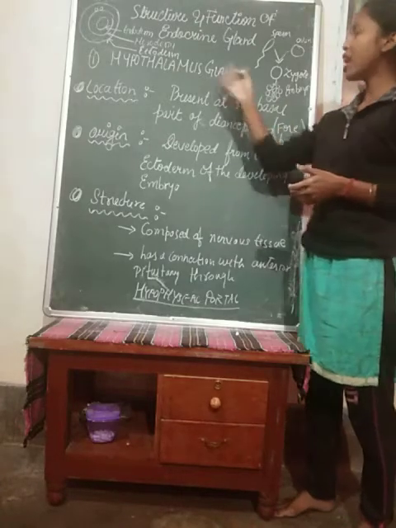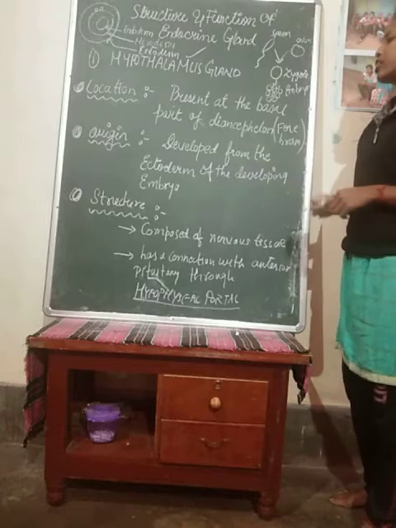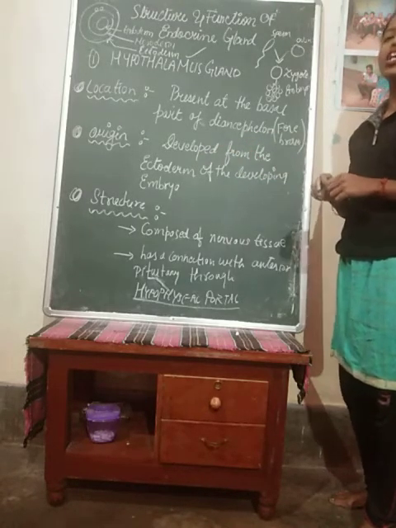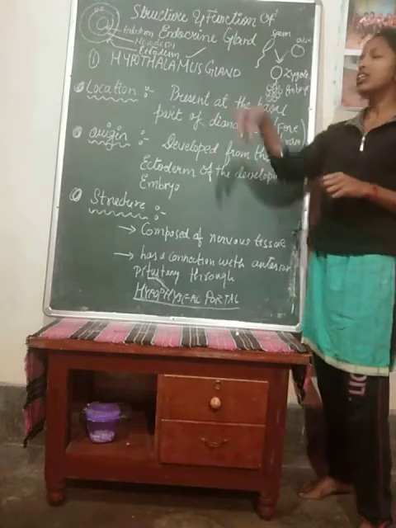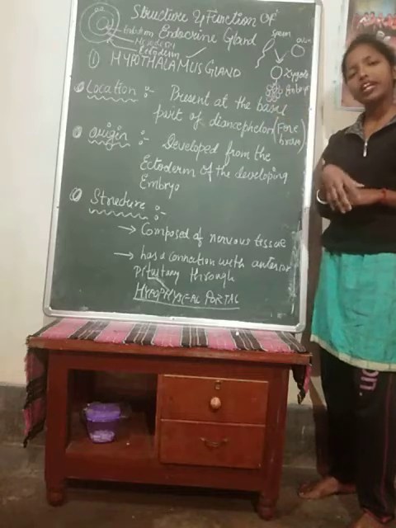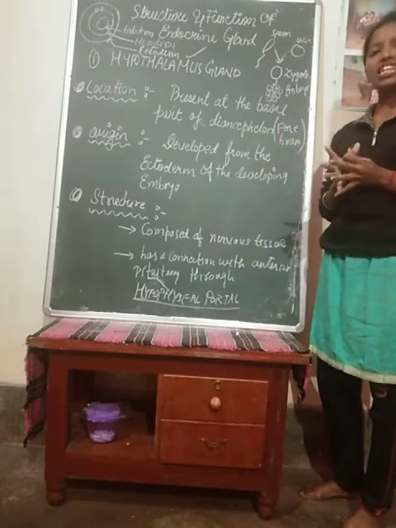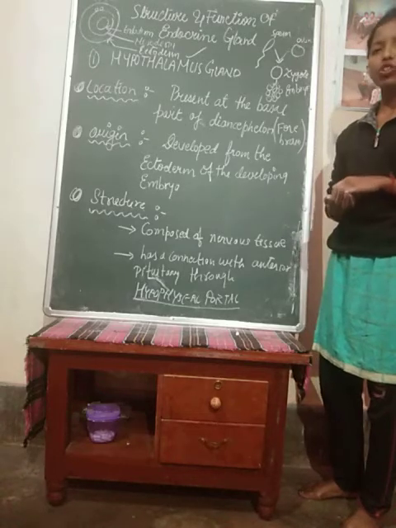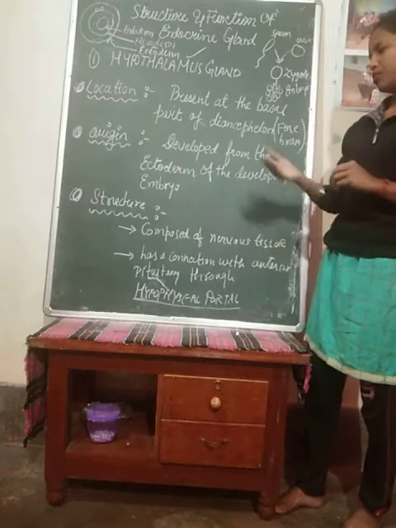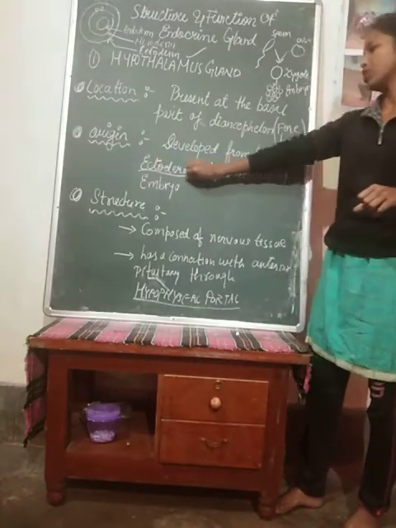So this hypothalamus gland is formed by the ectoderm. Alright, so here the term is developed from the ectoderm of the developing embryo. Why are we saying this as a developing embryo? Because the zygote is formed and then it divides into a number of cells, forming the mass of cells, and it is dividing into various layers so that it can differentiate into various organs. So hence it is formed within the developing embryo through the layer which is ectoderm.